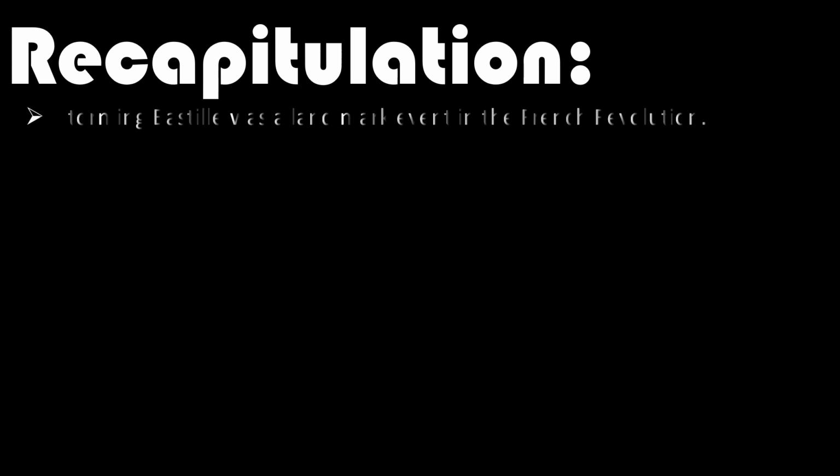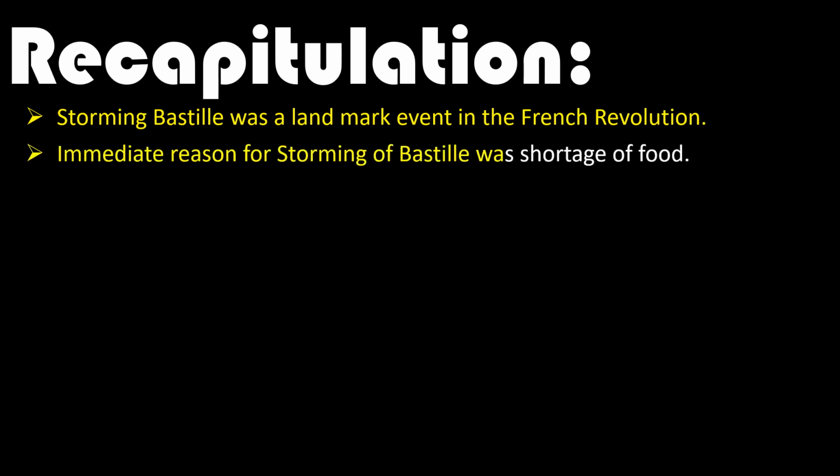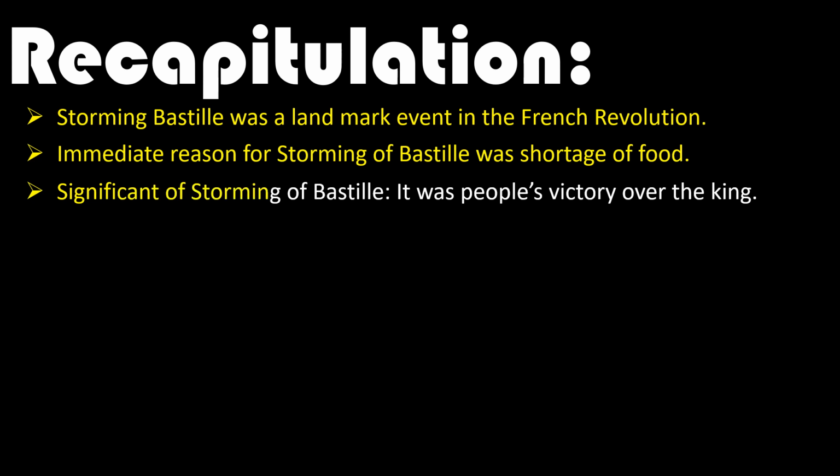This is where we come to the end. So what have we studied so far in this video? Storming of Bastille was a landmark event in the French Revolution. The immediate reason for the storming of Bastille was shortage of food. Now what is the significance? It was the people's victory over the king that we have seen. Bastille was a symbol of the king's despotic power, and the symbol of the king's power was destroyed.